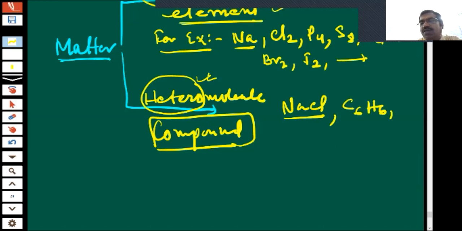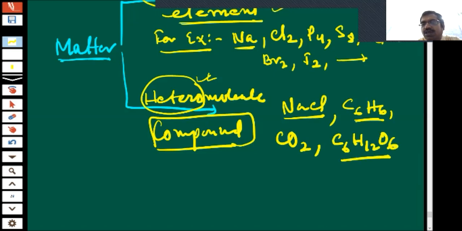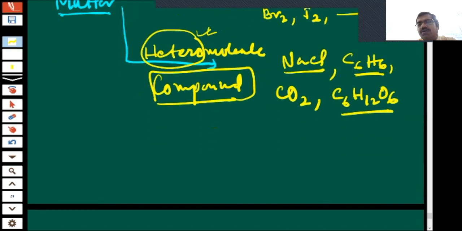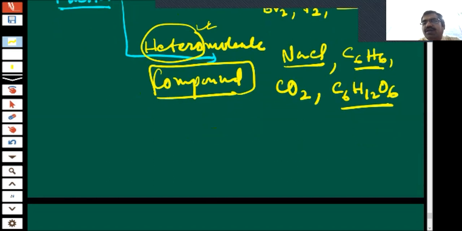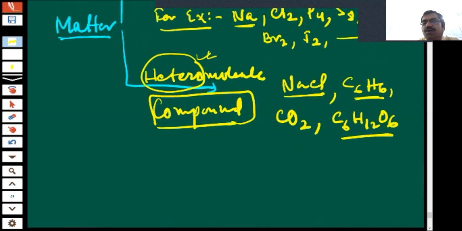C6H6, as I told, it is a compound. Carbon dioxide, it is a compound. Okay, like this we can write C6H12O6, it is a compound. Okay, like this we can say, if a molecule is hetero, simply call them that they are compound, isn't it?